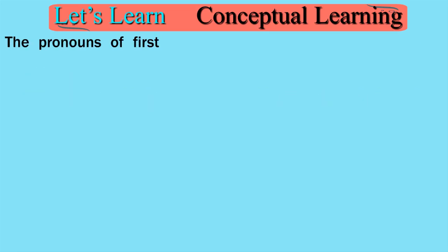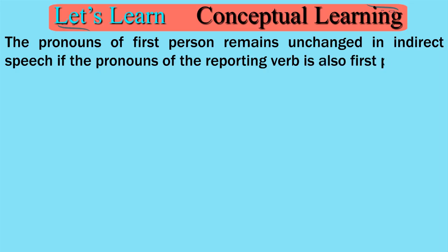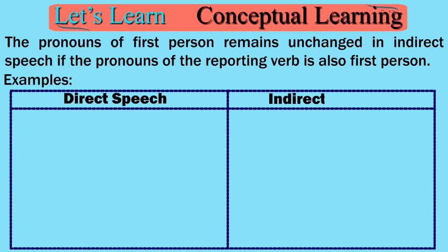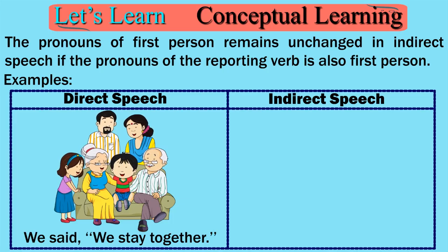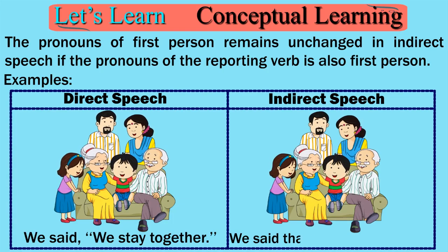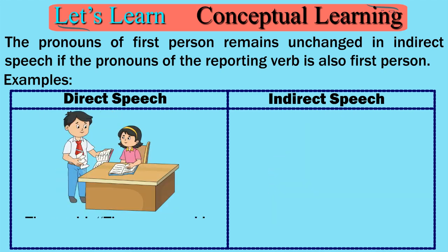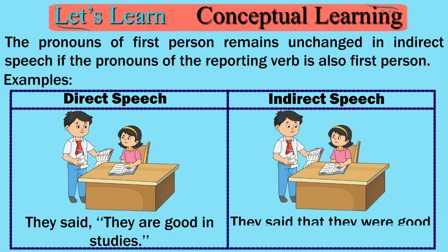The pronouns of first person remain unchanged in indirect speech if the pronoun of the reporting verb is also first person. Examples: direct speech, indirect speech. We said, "We stayed together." We said that we stayed together. They said, "They are good in studies." They said that they were good in studies.